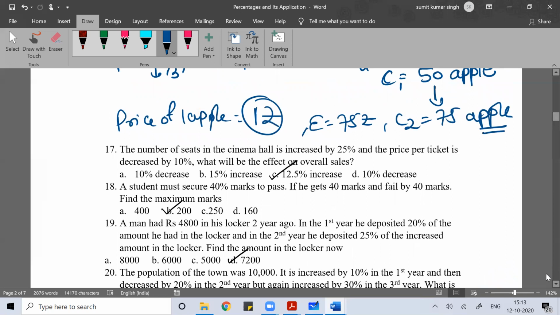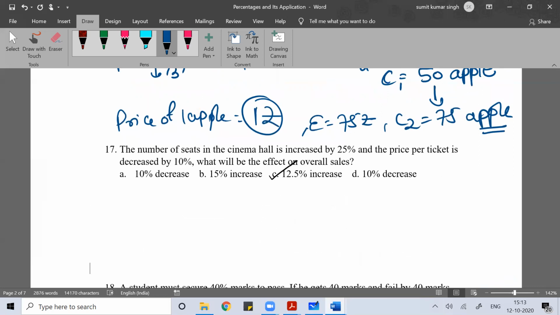Now you see question number 17. In percentage, you can use this formula anywhere. The number of seats in a cinema hall increased by 25% and the price decreased by 10%. The seats increased by 25%, but the price of the ticket decreased by 10%. You increase the number of seats by 25%, and you decrease the price by 10%. What is the effect on the revenue?